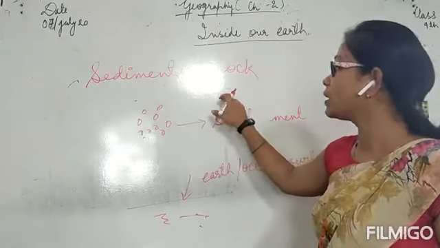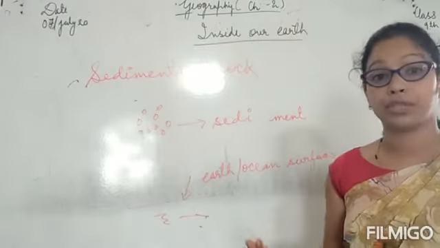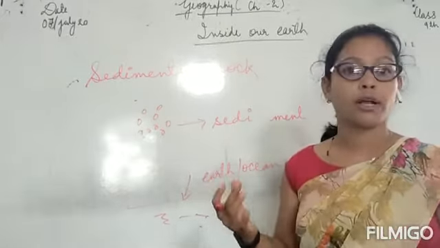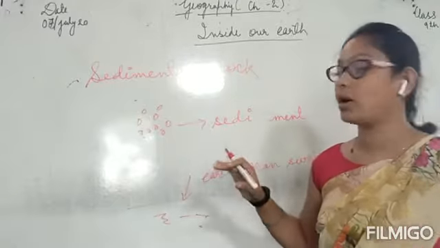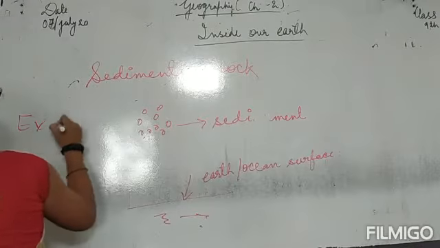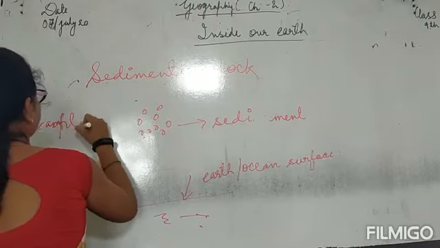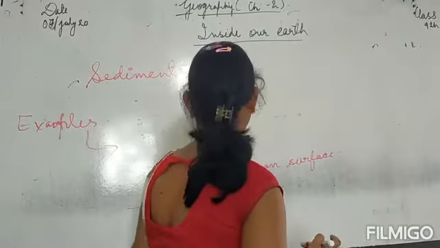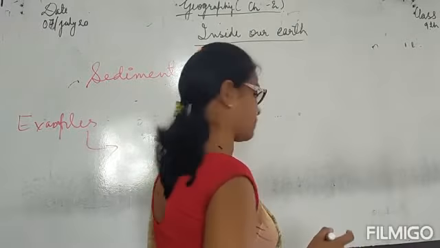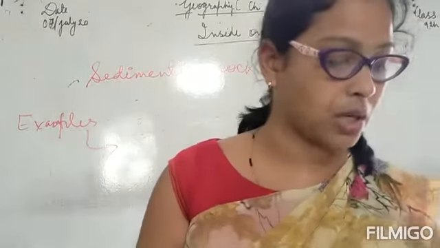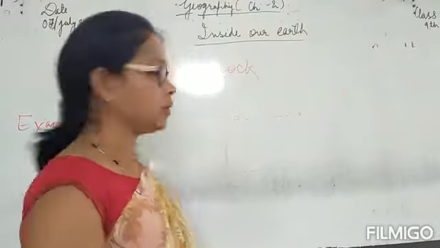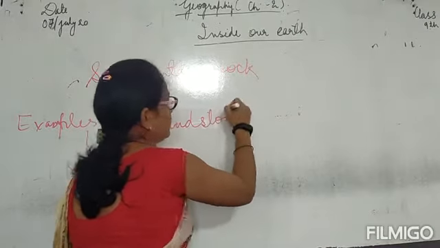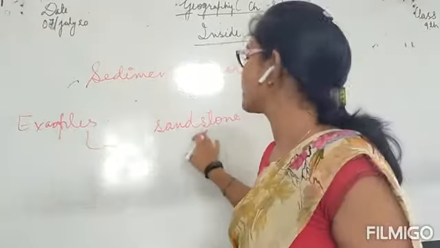The transformation of sediments combining together into a huge rock is called sedimentary rock. Now, an example of sedimentary rock is sandstone.